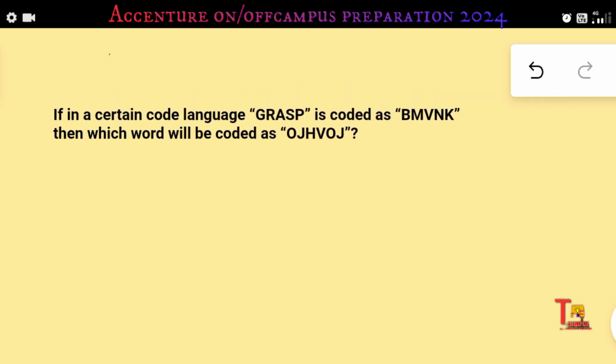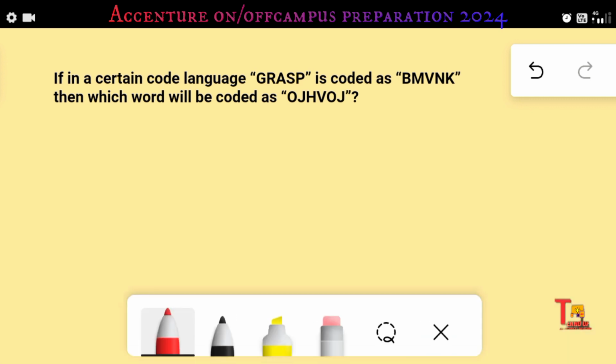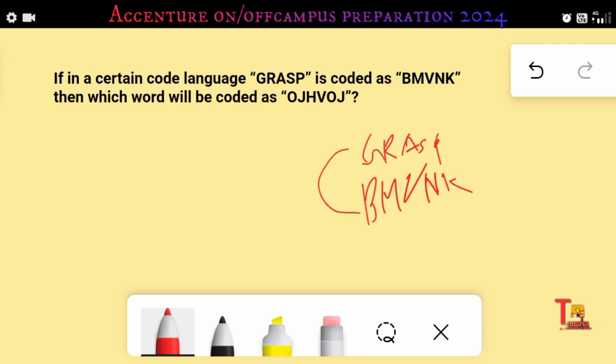Try to solve the problems, right? So grasp is coded as BMVNK, right? So here G and B, P and K,